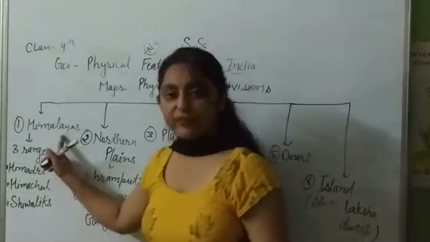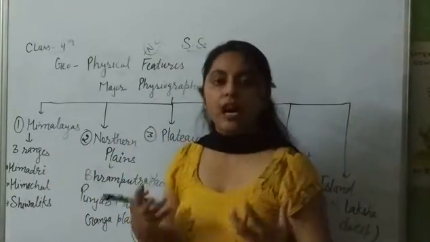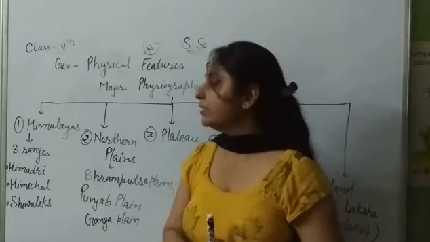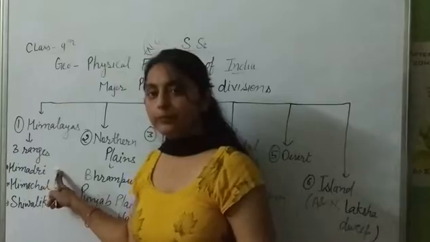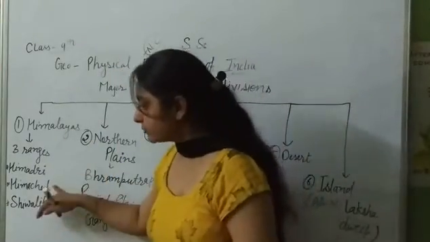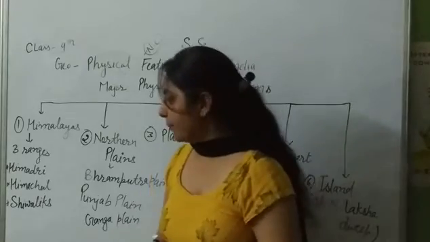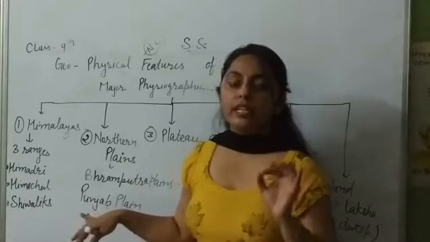Himalaya is further divided according to height. We divide Himalaya into 3 ranges. First is Himadri, the upper northern part. Second is Himachal, and third is Shivalik. How many ranges of Himalayas?